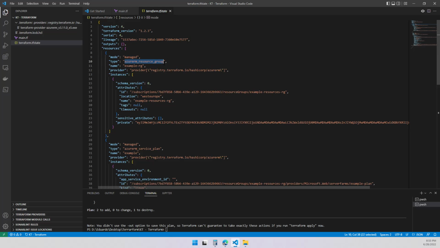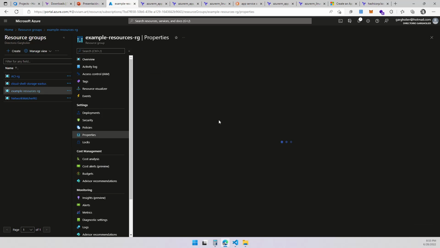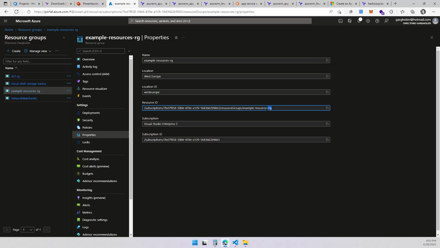This is the type of resource, and this is the name. This is the provider, and this is the ID, which points to the ID of the resource. This is the ID of the resource group. If I go to the resource group and open properties, this is the same value you're going to find over here.